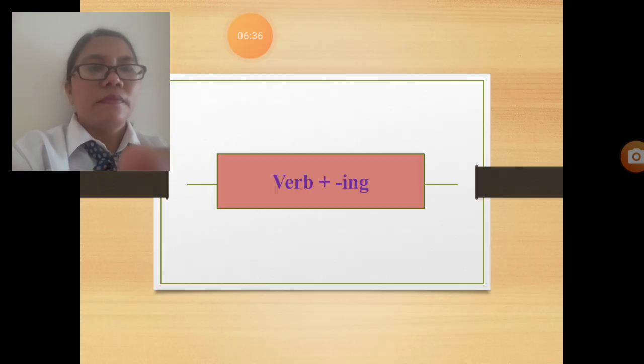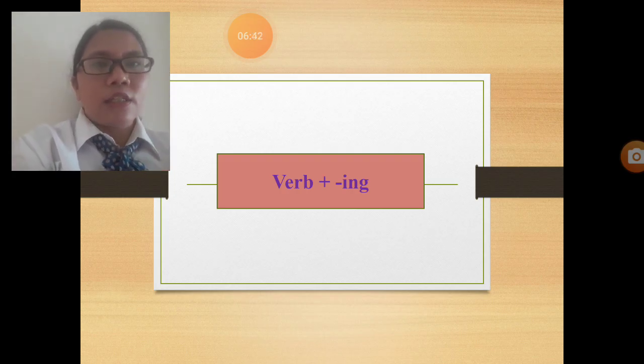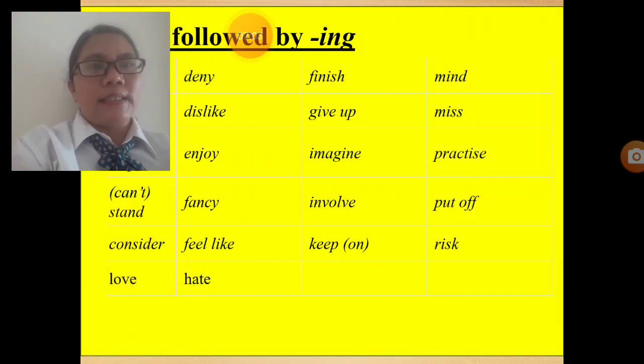Next, we will study about verb plus ing. This is different from what we have studied before about past continuous and present continuous, right? Continuous also uses ing, and gerund also uses ing. But this one is different from the others. We will study about this.